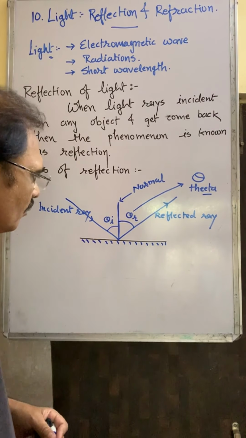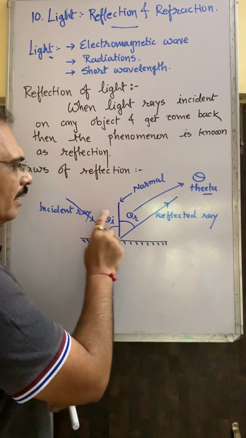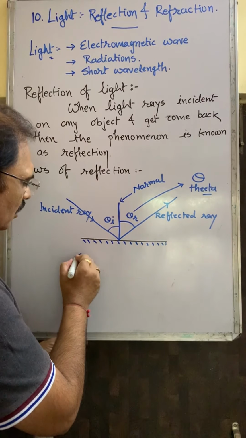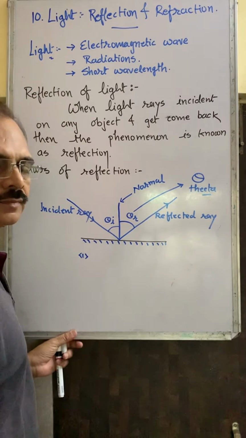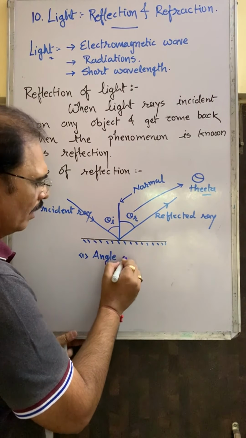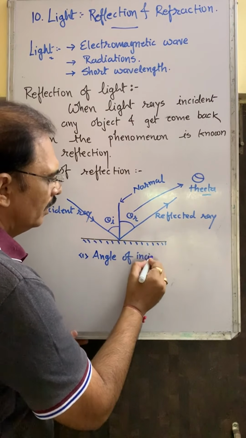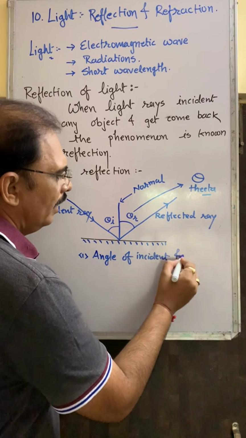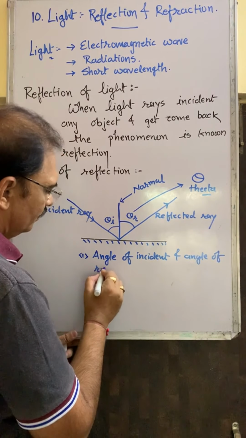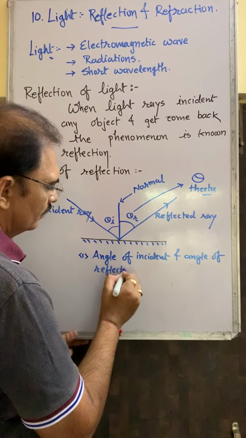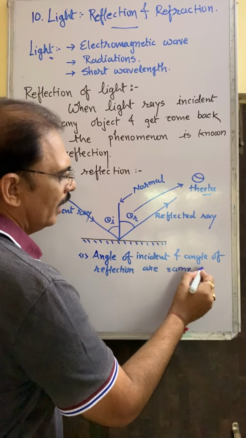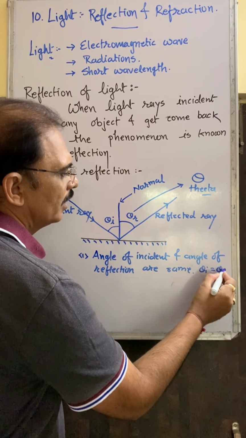I stands for incident ray, R stands for reflected ray. So the first law of reflection is: the angle of incidence and the angle of reflection are the same. We can write theta I equals theta R.